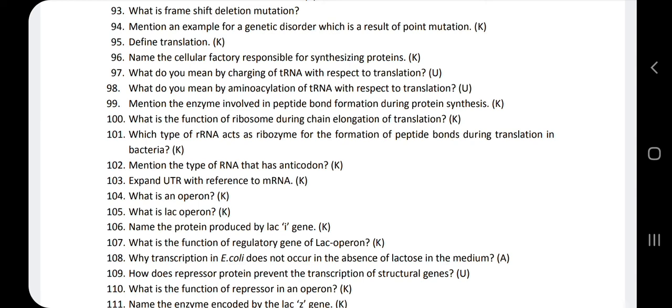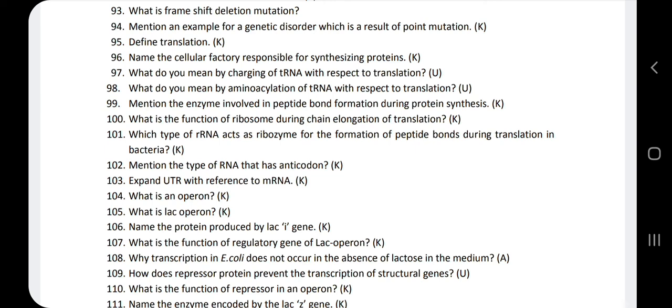If lactose is present in the surrounding of the E. coli, the lactose binds with the repressor and makes the repressor inactive. If there is no lactose present, the repressor binds to the operator region. When the operator region is filled with the repressor protein, it does not signal the structural gene to become switched on.